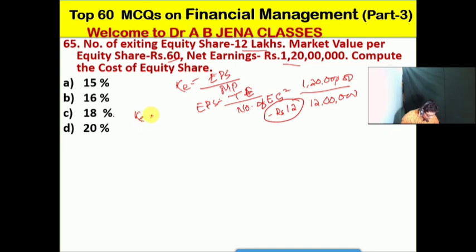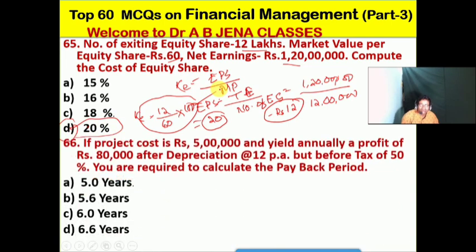So KE will be: earning per share is rupees 12, divided by the market price. The market price of the equity share is rupees 60, into 100. After making the calculation, it is 20%. So friends, D is the right option for this MCQ. Next we will see the next one.